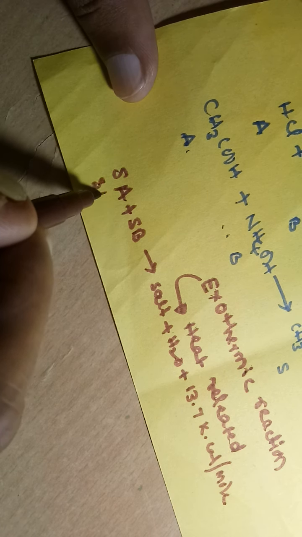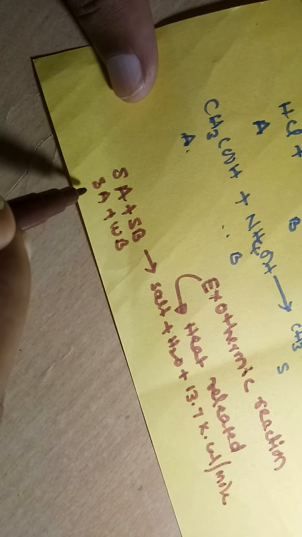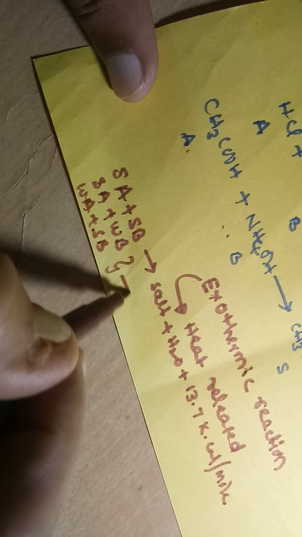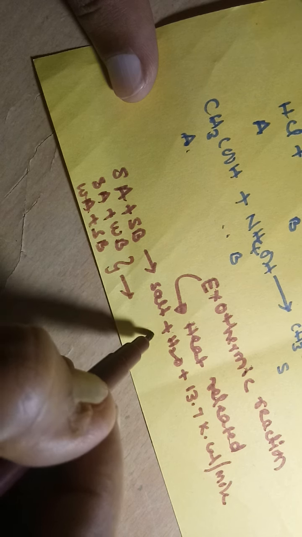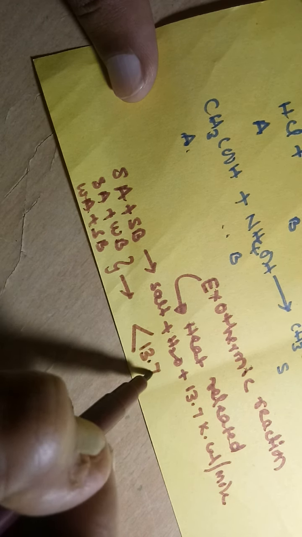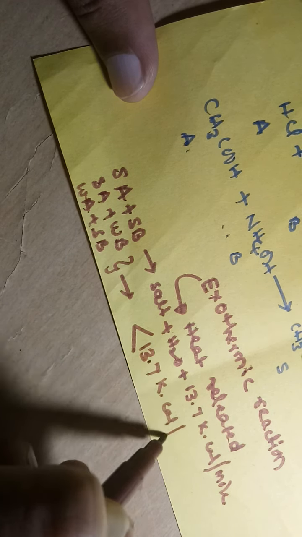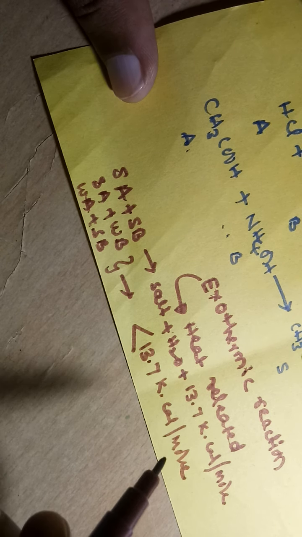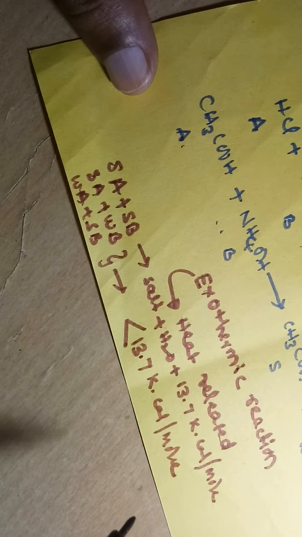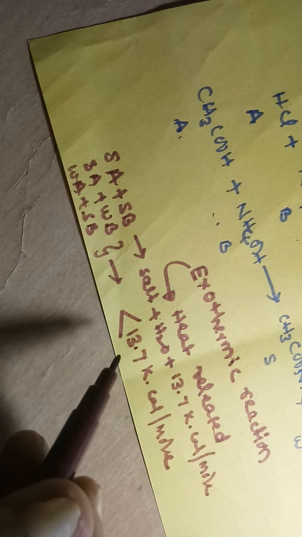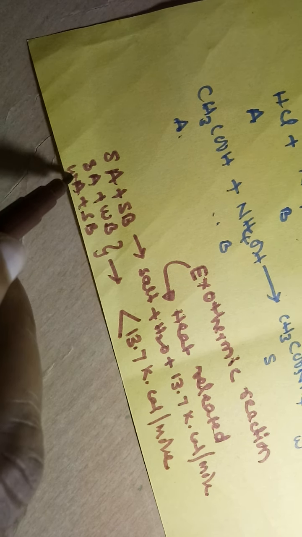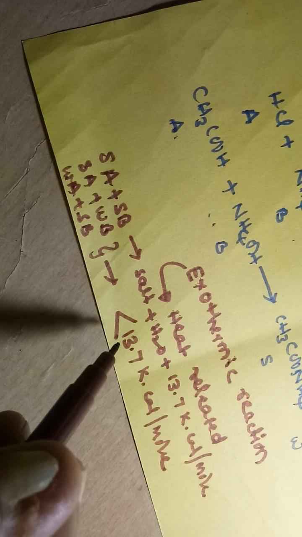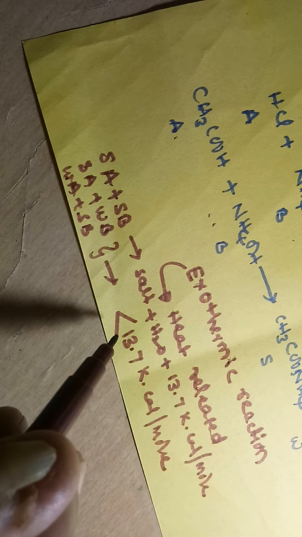If either one is weak, strong acid plus weak base, or weak acid plus strong base, then in these neutralization reactions also, less than 13.7 kilocalories per mole of energy is released. Why is less energy released? Because some amount of energy is used to ionize the weak acid or weak base, hence less energy is released.